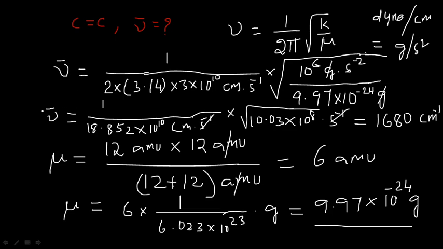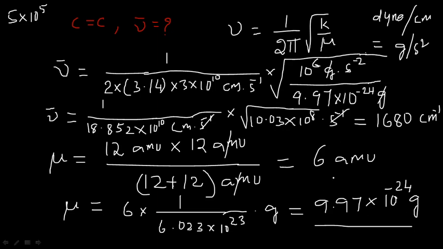So this is the way of calculating the wave number for any category. If suppose C single bond C, they might ask you, just in place of C double bond C, you just substitute the force constant value for C single bond C. What is the value for force constant of C single bond C? It is just 5 into 10 to the power of 5 dyne per centimeter. And calculate the reduced mass for C single bond C. For the C single bond C also reduced mass will come out to be the same, because 2 atoms only are involved in the molecule. 12 into 12 divided by 12 plus 12.